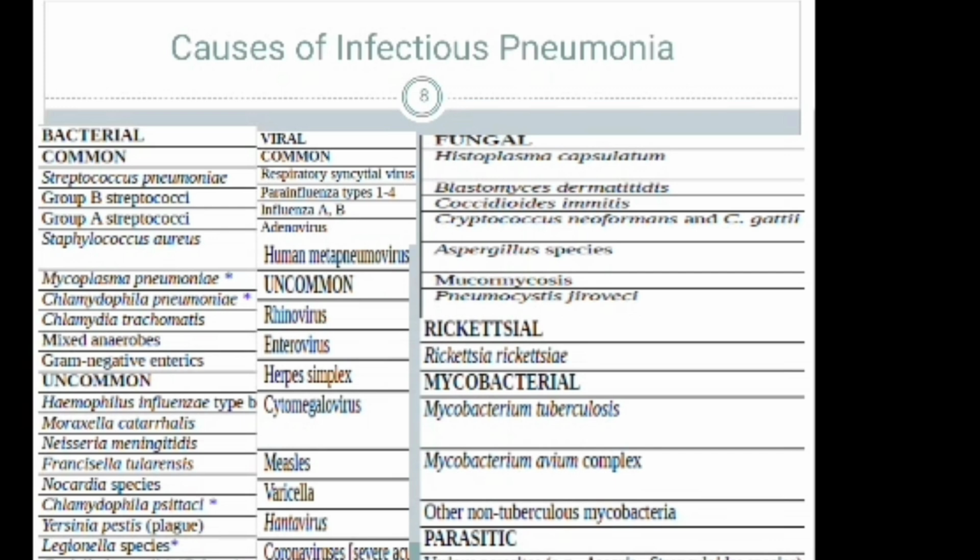And the other one is fungal pneumonia. Histoplasma capsulatum and Blastomyces dermatitidis are the most common causes of pneumonia from fungi. And there are so many other infections that can cause pneumonia, but the most common from bacteria, from viruses, and from fungi are those ones.